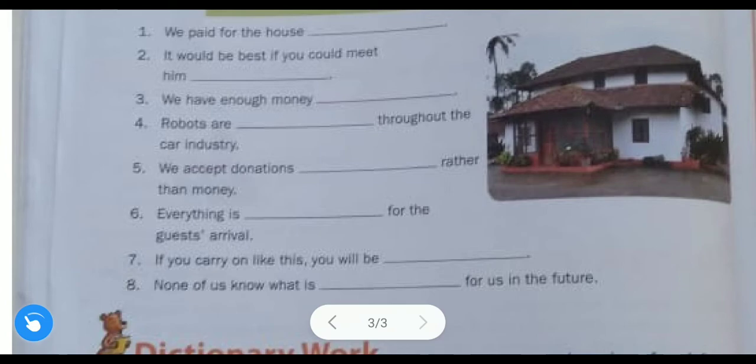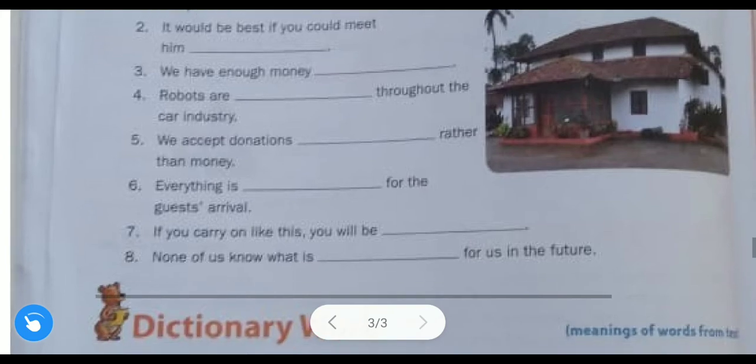Next one, everything is in order for the guest arrival. So what is the answer? In order. Everything is in order for the guest arrival means everything is fine, everything is okay, everything is good. Because guests are coming and everything is in place, you can say. That is the meaning. Everything is ready for the guest. In order is the answer.